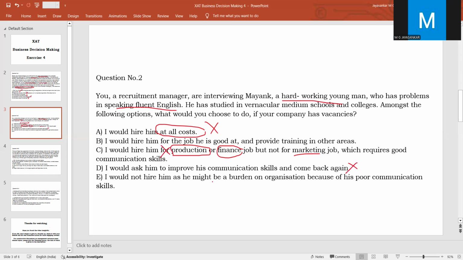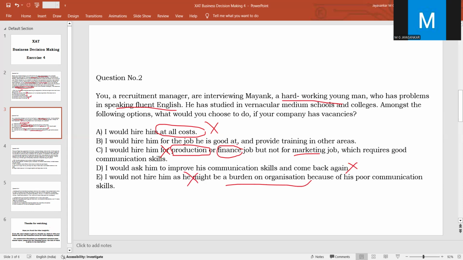Option E, I would not hire him as he might be a burden on the organization because of his poor communication. Again, this option is assuming that communication skills is the only essential quality that is required in an organization. It is one of the essential qualities. So if you are going to eliminate him just because he will become a burden on the organization, this is not supported by the facts given, because it says that he is not fluent, but he has a very hardworking intent. So you cannot assume that he will be a burden to the organization because of the communication skills. That is again an excessive option. So this is not correct.